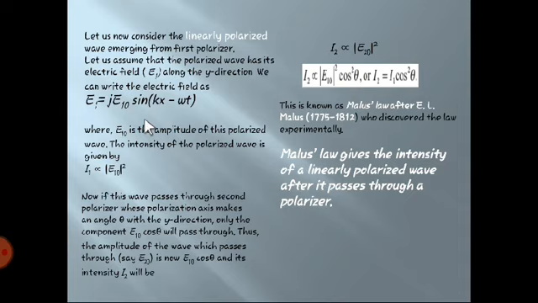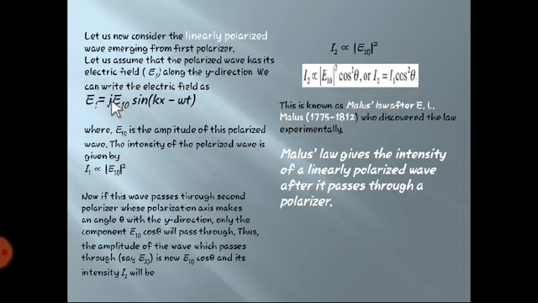It may be anywhere. We are going to consider it along the y direction because j is there. If it is along the x direction, i cap should be there. If it is along the y direction, you write j cap. If it is along the z direction, it should be k cap.